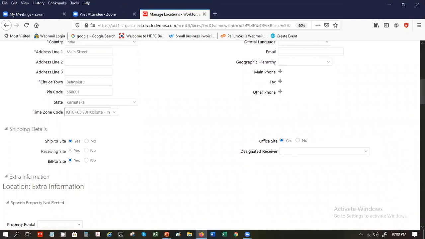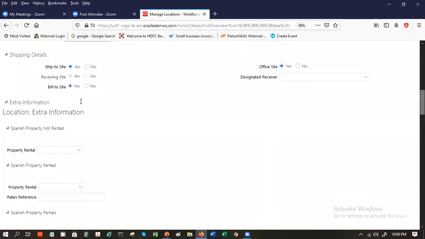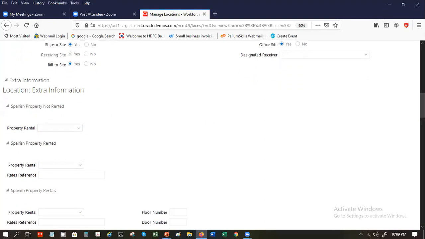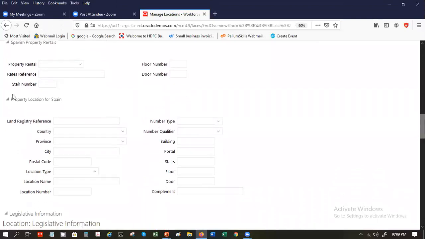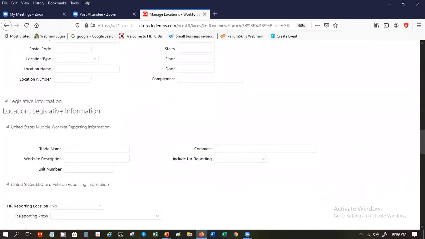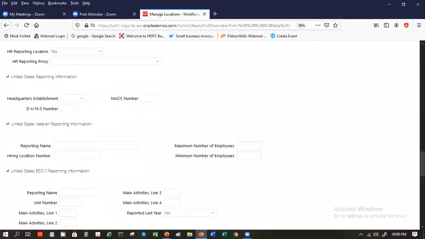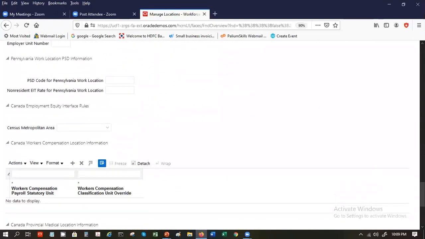Then you can also enter ship to, whether this is for shipping, whether items will be shipped here or not, whether this is a receiving site or not, bill to site or not. Usually companies may have a factory which is a ship to site, receiving could be somewhere else, bill to could be somewhere else, corporate, where you send your bills and so on. And these are specific to different countries. For Spain you might need additional information, or for UK, US, you have different information being maintained.